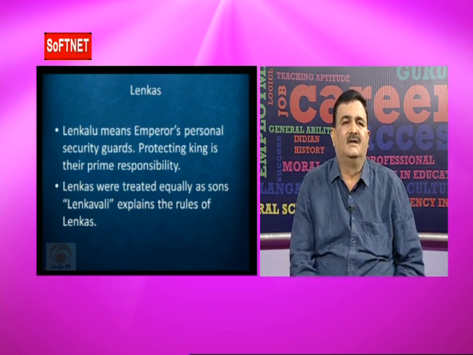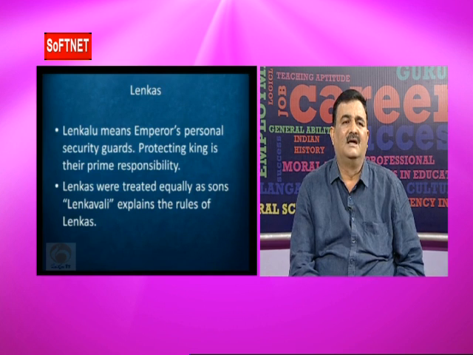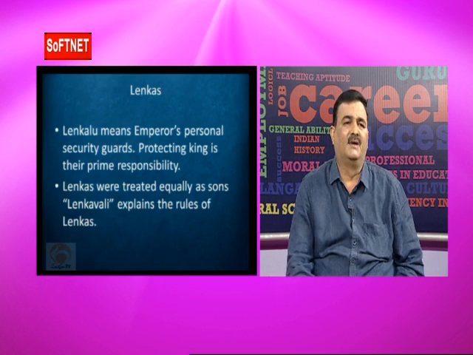Another group of people in the Kakatiya kingdom were the Lenkas. Lenkas means the bodyguards of the ruler, the emperor's personal security guards. So, the question: who are the Lenkas? Lenkas are the personal security guards to the emperor.